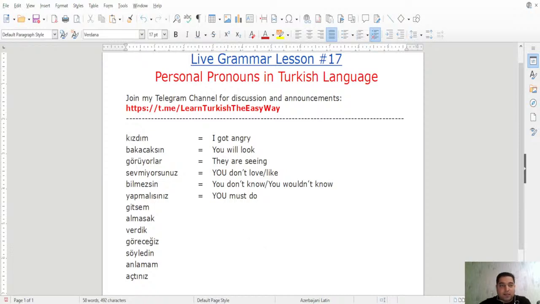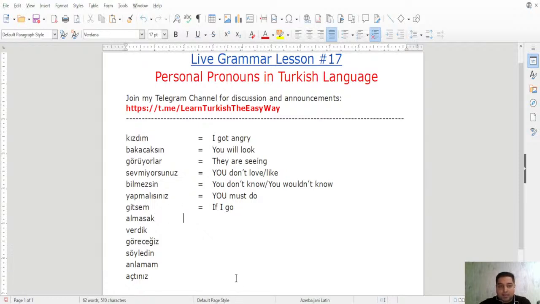Let's go with the next example now. The next is gitsem. Gitmek is to go, right? That's the root, git. Then we don't have any tense ending. We have conditional mood now. Sa se, right? Sa se is conditional mood, meaning if. So git se, and then we have m. M is, remember, first person singular. I, right? So therefore it means if I go. Conditional.